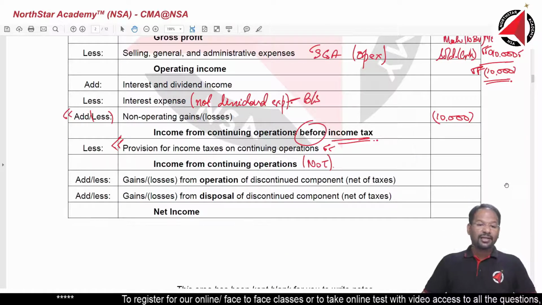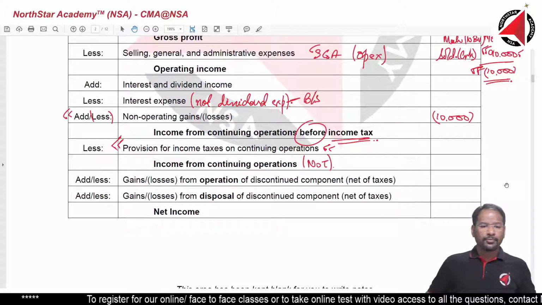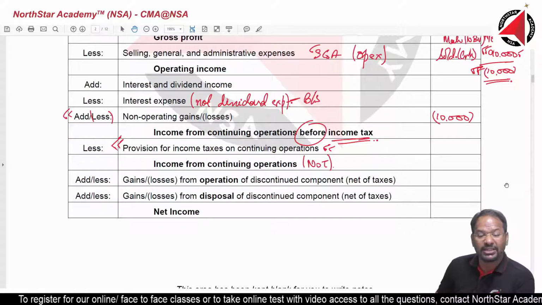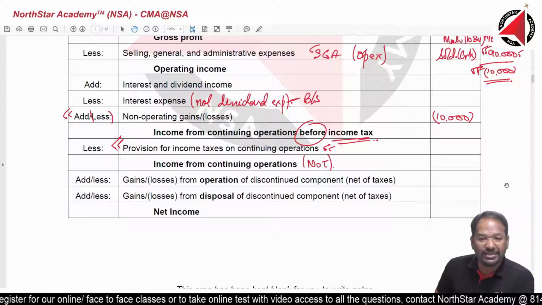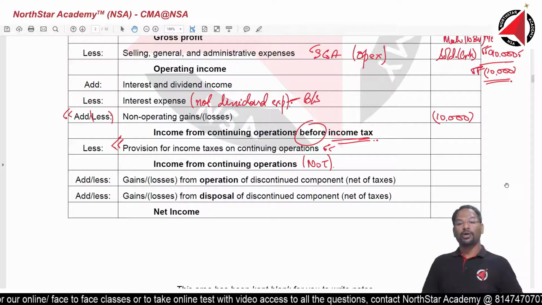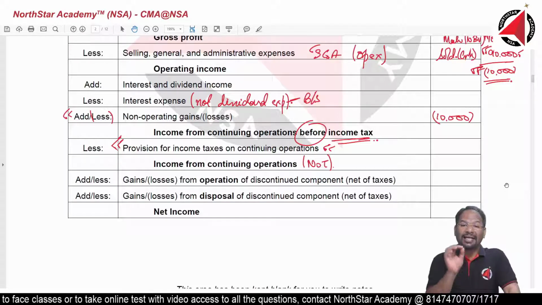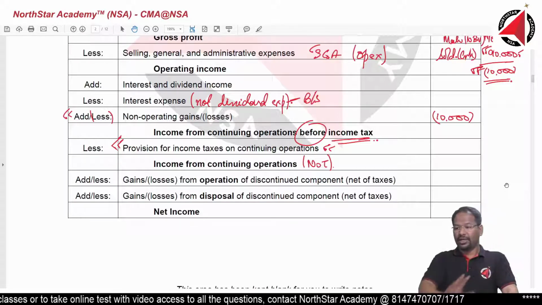So we had reached non-operating gains, income from continuing operation before income tax, and then we subtract provision for taxes. Remember, provision for tax is not the same as taxes paid. It is not the same thing.